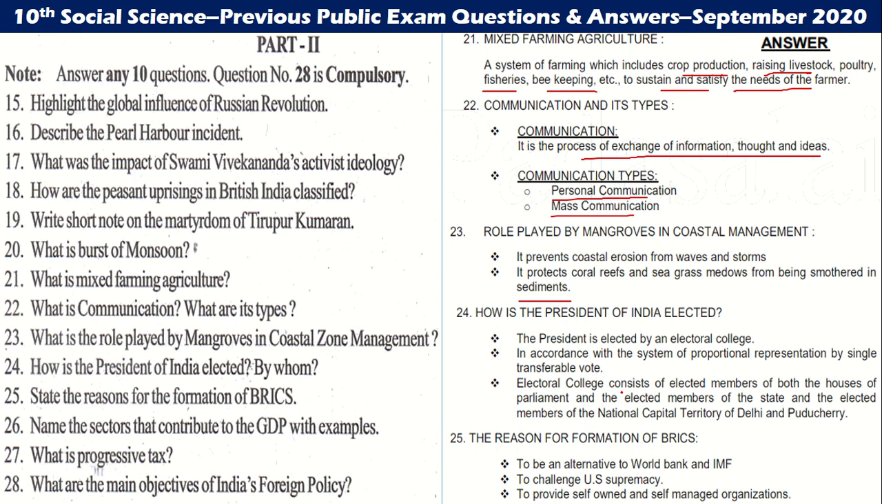The Electoral College consists of the elected members of both houses of Parliament, the elected members of the state legislatures, and the elected members of the National Capital Territory of Delhi and Puducherry. Then we go to the 25th question. State the reasons for the formation of BRICS. To be an alternative to the World Bank and IMF, to challenge US supremacy, and to be a self-owned, self-managed organization.